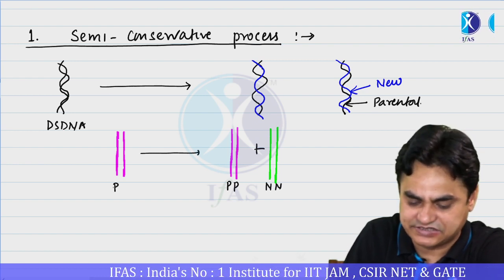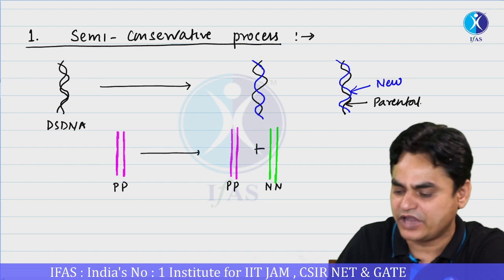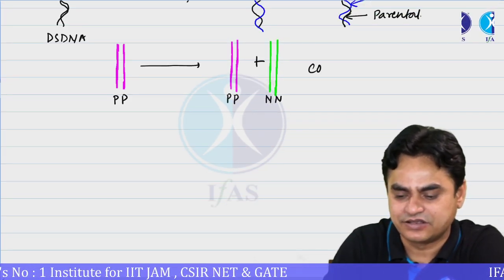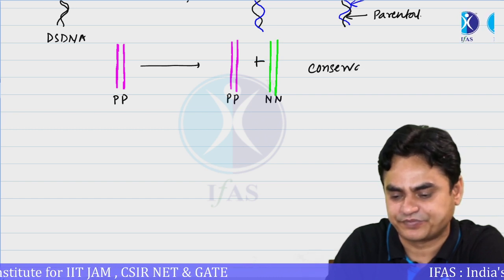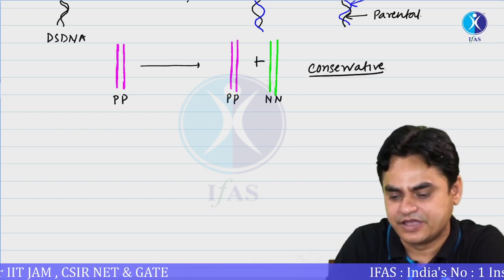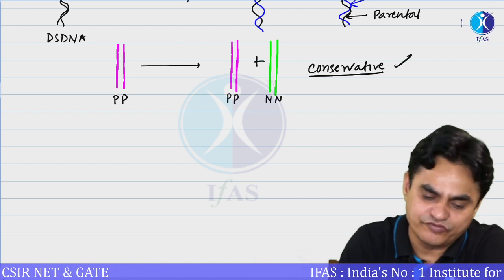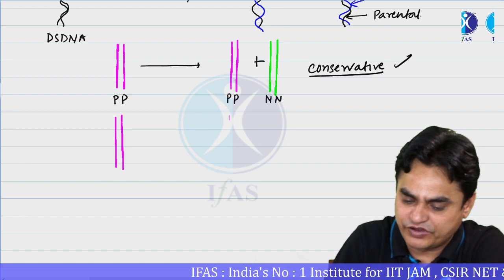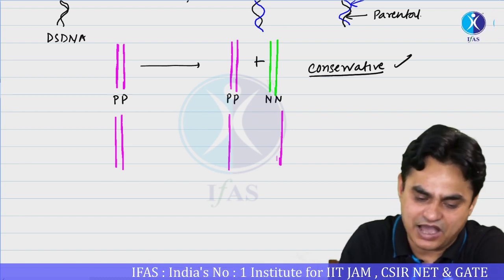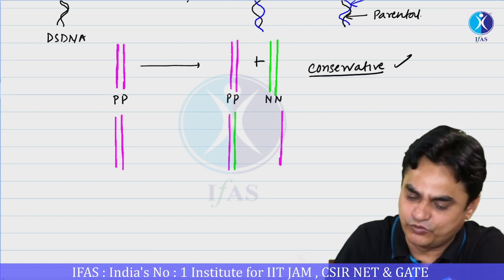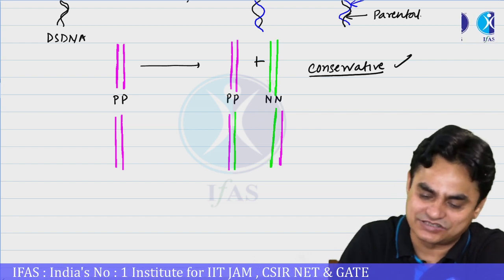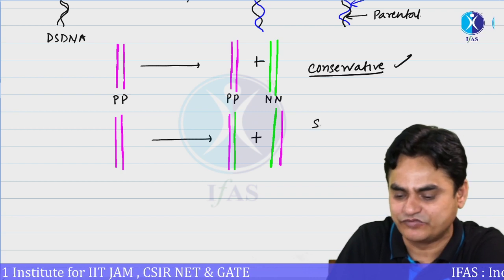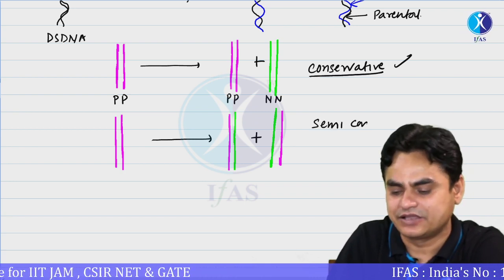If this were the case, we would say that DNA replication is conservative. If instead one strand is parental while the other strand is new, the process is referred to as semi-conservative.